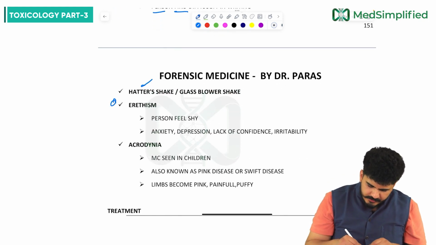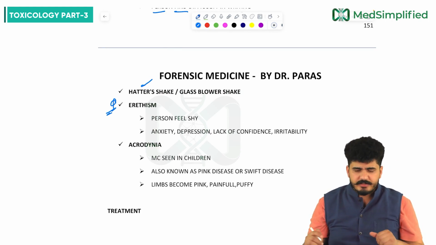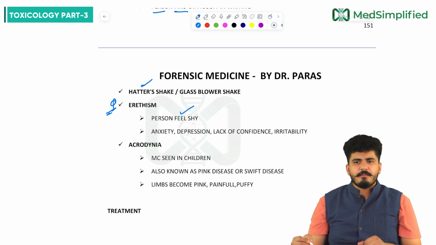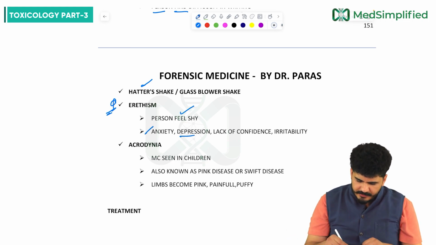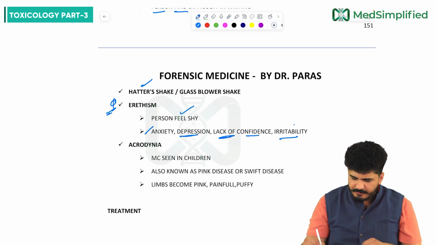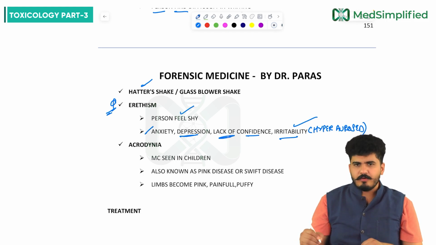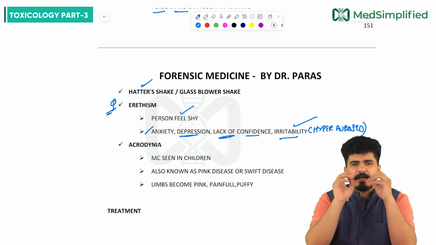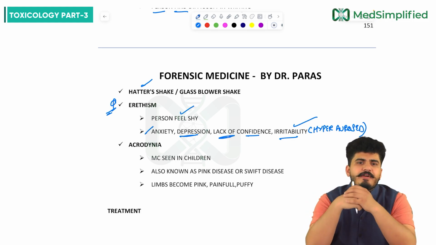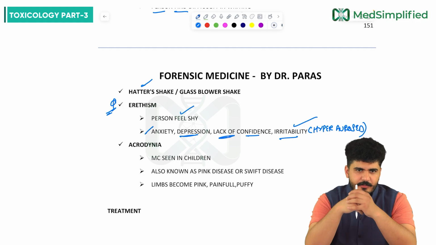Then coming to erethism. In erethism, what will happen? These are happening in chronic mercury poisoning. The person feels shy. There will be anxiety in erethism. There will be depression, loss of confidence, and irritability will be increased. The person is hyper aroused. So in erethism, the person will feel shy, anxiety and depression are there, lack of confidence is there, because the mind, the brain, is also affected in mercury poisoning.